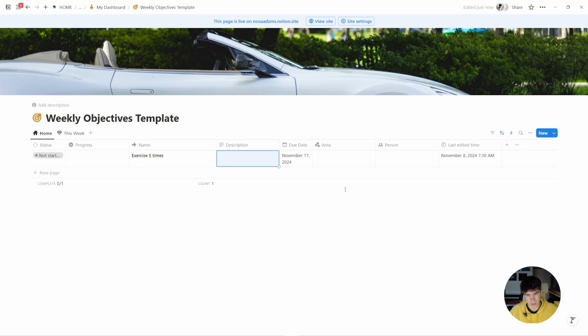We can add a description if we want. We can add an area if we want. We can assign a person, which means you can do this collaboratively. I, for example, do it with 2 friends. We work on our weekly objectives together. We have a meeting every Sunday. We sit down. We discuss everything we did do. We discuss everything we didn't do, and we push and motivate each other throughout the week. So this is a great exercise with friends. I would really recommend it.